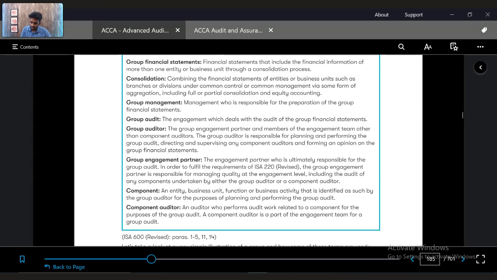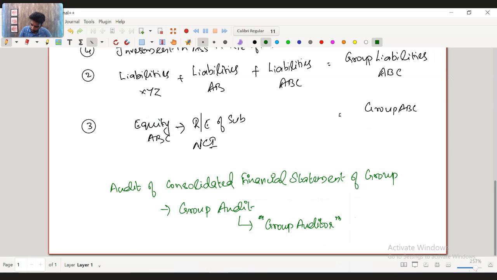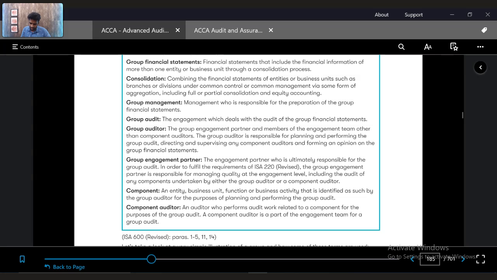Then there will be the group engagement partner, the engagement partner who is responsible for the group audit. Whoever is the engagement partner of the group auditor and is responsible for the audit is called the group engagement partner. As per ISA 220, the group engagement partner is responsible for managing the quality of the engagement, including the audit of any components undertaken by either the group auditor or a component auditor.